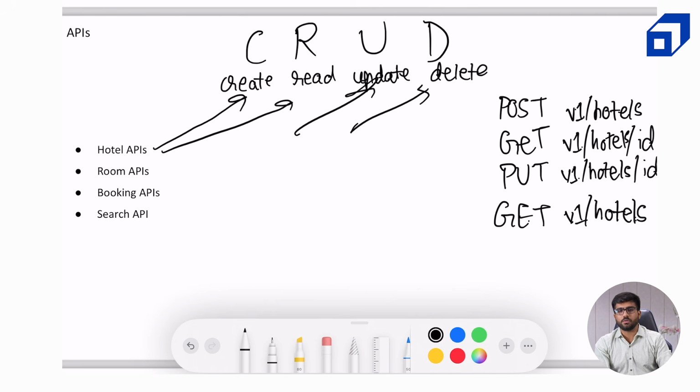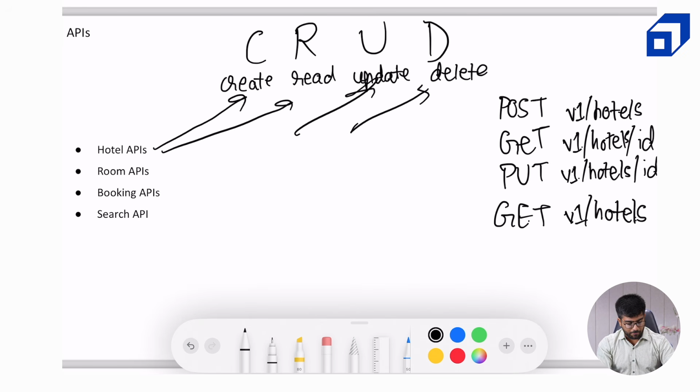Now for the room APIs also, it will be the same thing. We will have a create room, read room, update room, and delete room. Now read in both the cases will only be for the users, and create, update, and delete will be provided only to the admins. So we need the authorization in place to ensure that a normal user is not able to create, update, or delete those details. It's fine if the admin is able to read the hotel details, but an admin of a particular hotel should not be able to access or update the details of other hotels. So that type of authentication is also important.